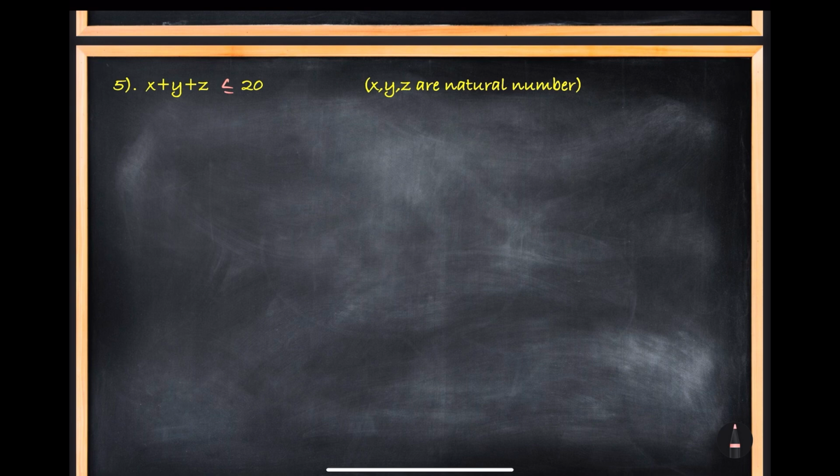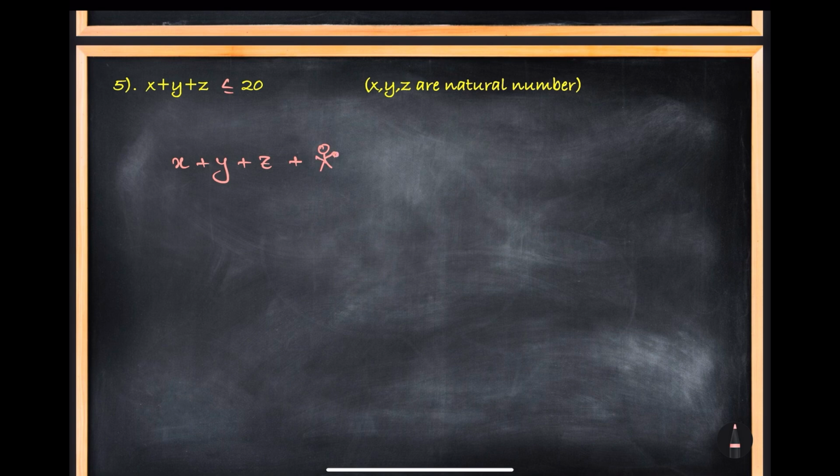So how will we solve this problem? While solving an inequality, you should always introduce an extra member. Suppose that you wish to distribute 20 samosa. Okay, you know that x, y, z are natural numbers, so 0 is not allowed, so introduce yourself as well.